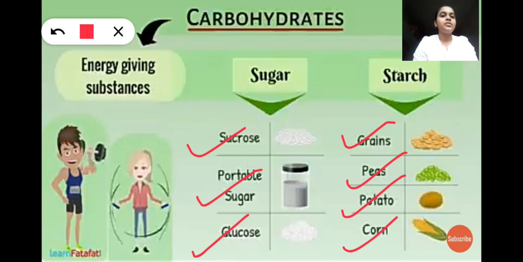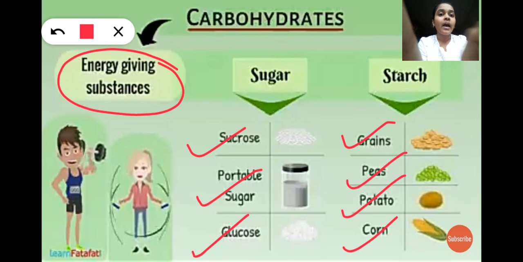etc. So remember that carbohydrates are called what? Energy giving substances, and mainly they are of two types, simple carbohydrate and complex carbohydrate. When we talk about simple carbohydrate, you can write examples of sugar, that is sucrose, portable sugars, glucose and etc. And starch will be considered a complex carbohydrate.